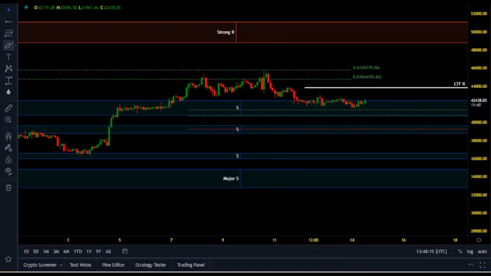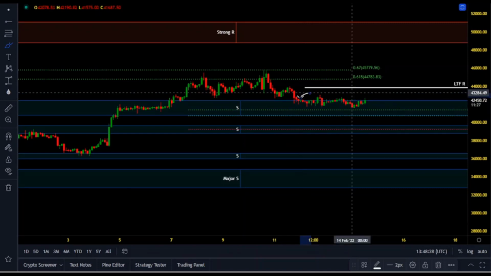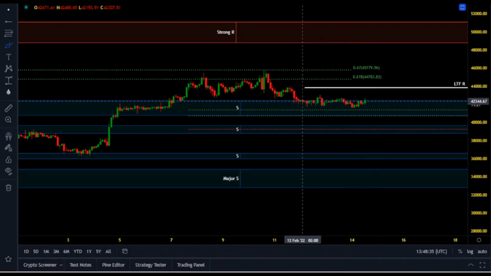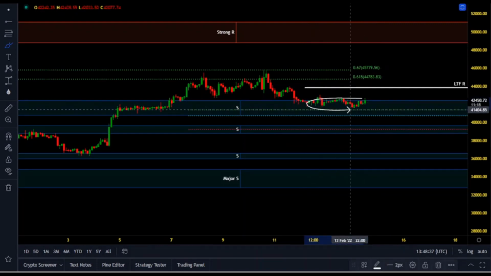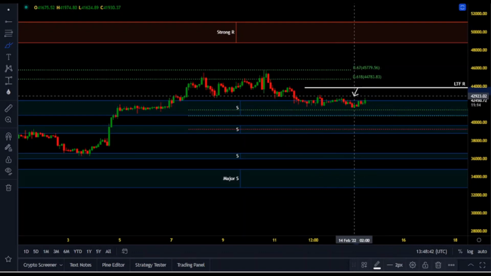Also, I mentioned in the last video 72 hours ago, which I made on the 11th of February, that it was highly likely that if we lose this level, the upper line of the support, which acted as support at the time and is now acting as resistance, it was around the 42,500-ish level. On the 2-hour, as I said, it's going to be under consolidation. So as you can see, we got stuck below the upper line of this support, which is acting as resistance, and the 2-hour time frame is at the moment heavily under consolidation.